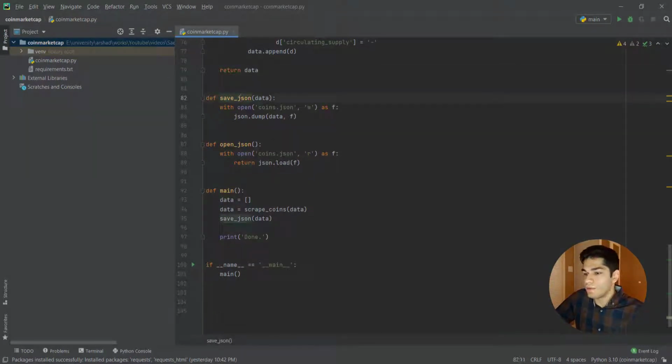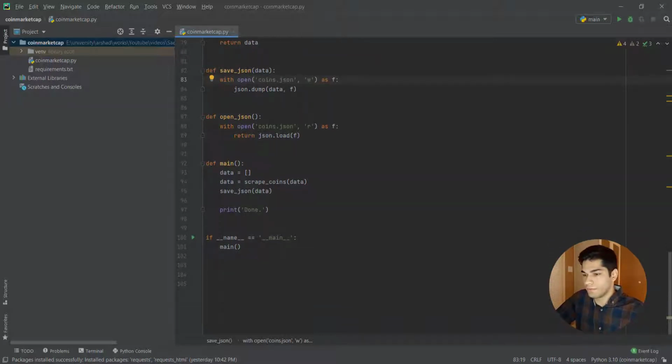Now I'm going to save it, or open the JSON file. So the save JSON function is actually a simple function that opens a JSON file for us and dumps the data into that JSON file. It's nothing important. It is important, but it's not actually hard.